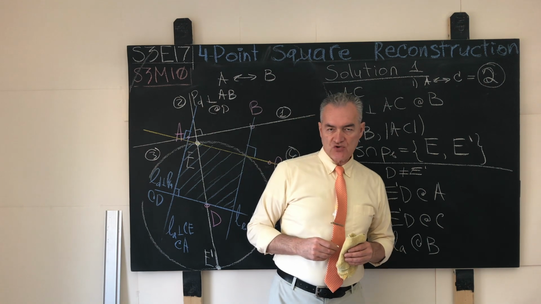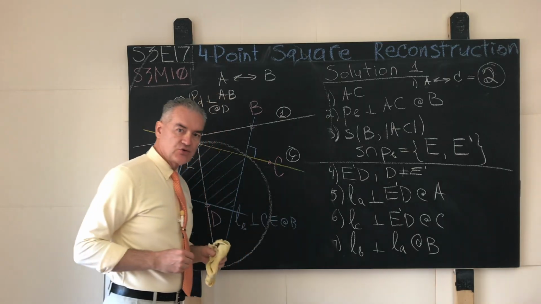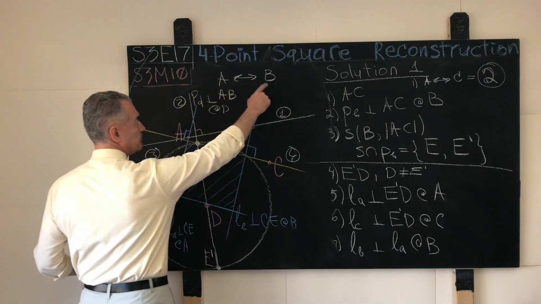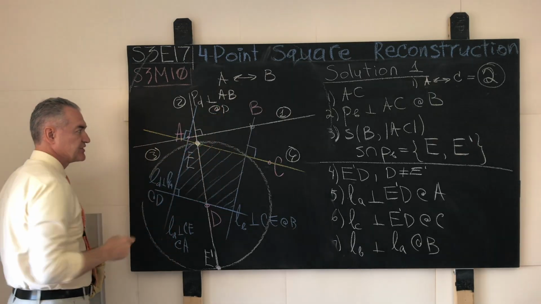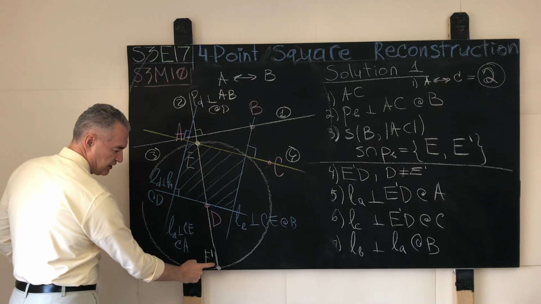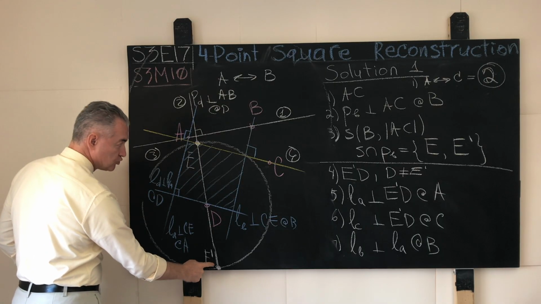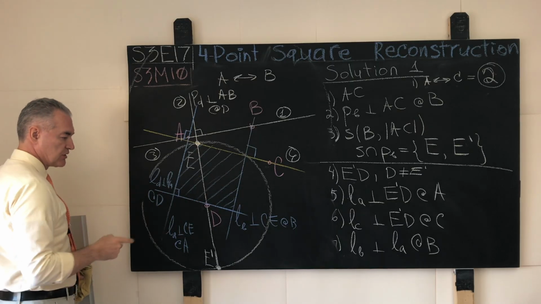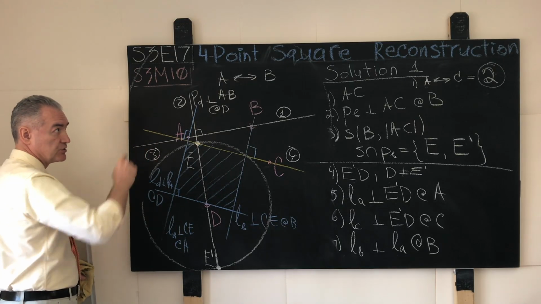Now that you saw my demonstration of how the other square, the solution square, behaves if we assume that the points A and B belong to the opposite sides or the extensions of opposite sides, you should see that if we take the point E prime to play the role of the point E, then in a similar fashion, we will construct yet another square, so another two solution squares.